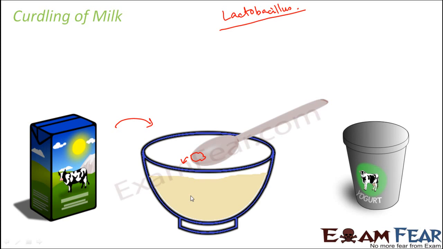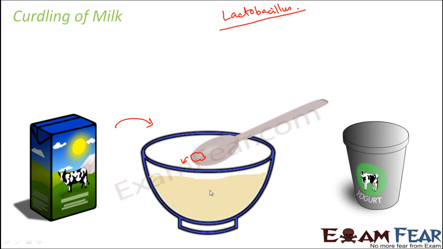As a result, if you look at the structure of milk, it is very watery, like a fluid. But if you look at curd, it is thicker than milk. You can feel that lumpiness in the curd. That happens due to coagulation of the milk proteins. And who causes coagulation of milk proteins? The bacteria lactobacillus, which is present in the curd sample.